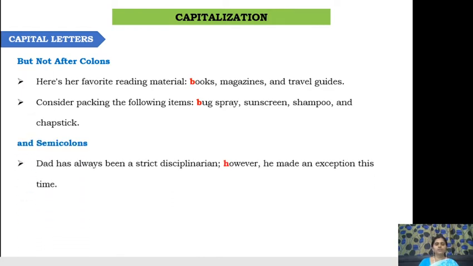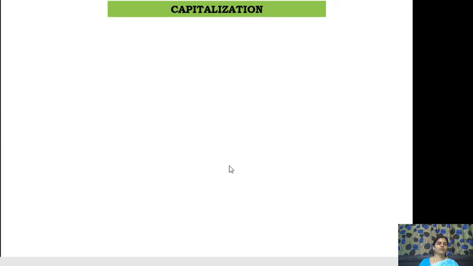And semicolons also. Dad has always been a strict disciplinarian; however, he made an exception this time. So we have combined two clauses to make it a compound sentence. See here, however, we just kept a semicolon here, and after the semicolon, the part of the sentence which started after the semicolon, there is no need of starting it with a capital letter. Instead, we can use a small letter. This is one more rule that we have to remember.